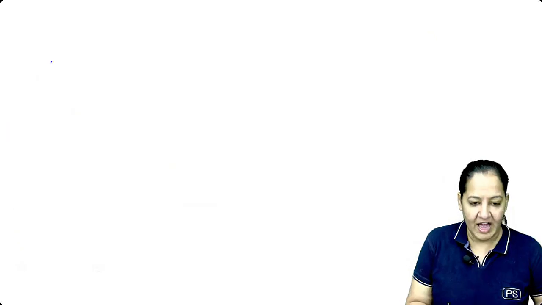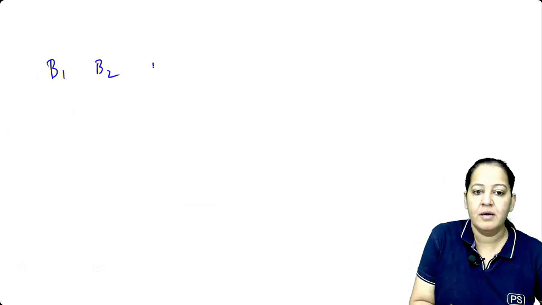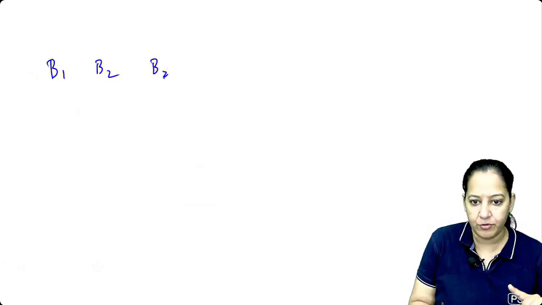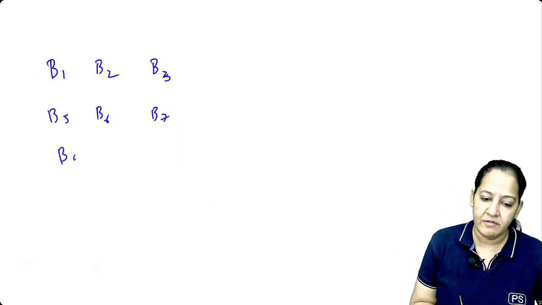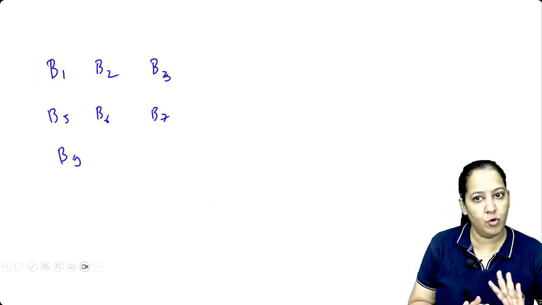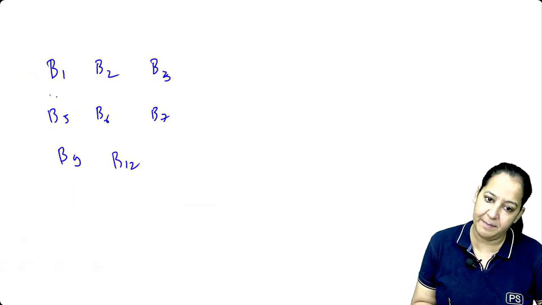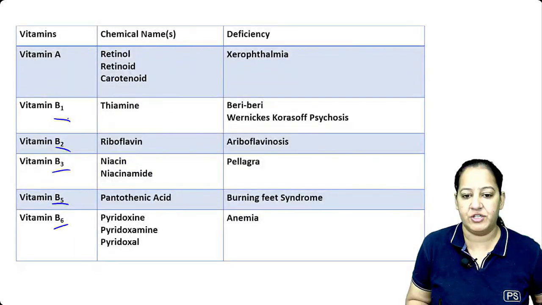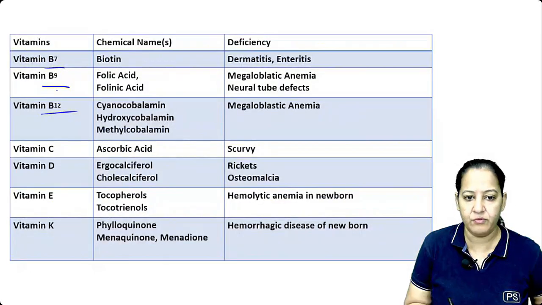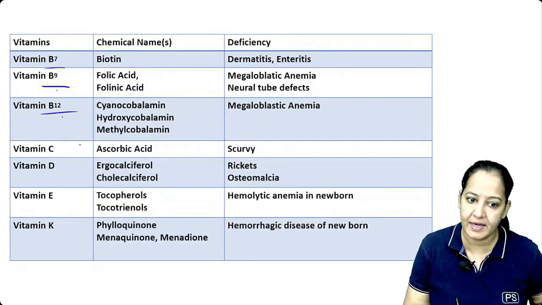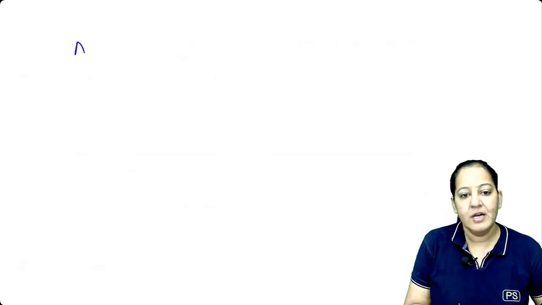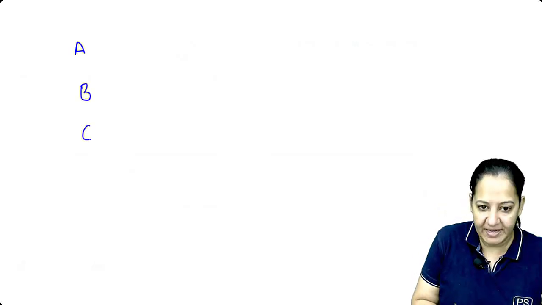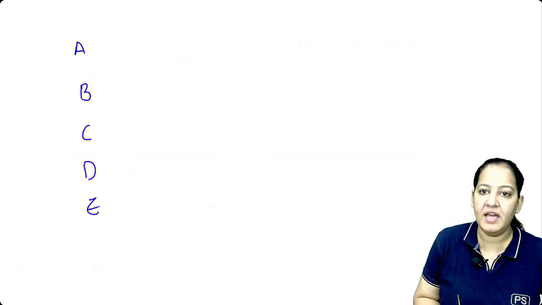So we have B1, B2, B3, no B4. B5, B6, B7, but no B8. We have B9, no B10, no B11, directly B12. So 1, 2, 3, 4, 5, 6, 7, 8. Am I right? 8 B complex. Apart from that, we have A, D, E, K. Apart from that, we have C. So we have A, B, C, D, E, and K.